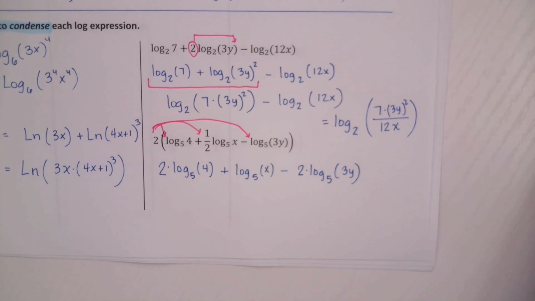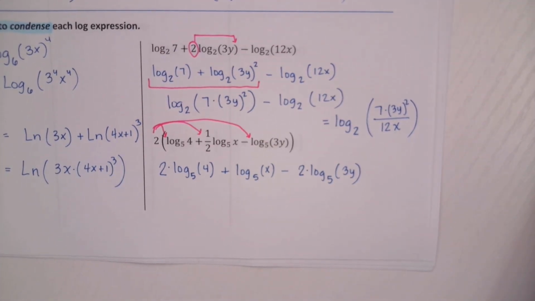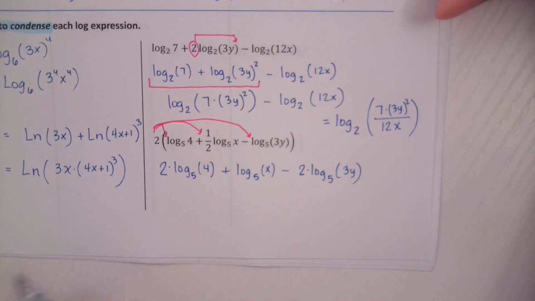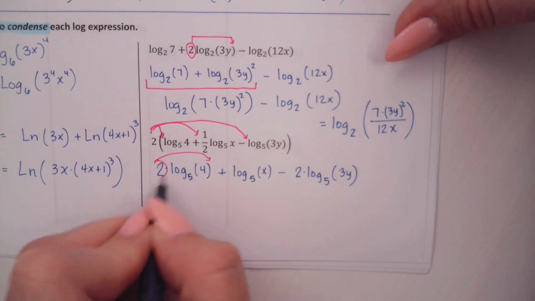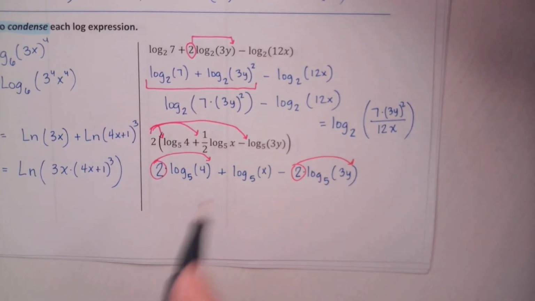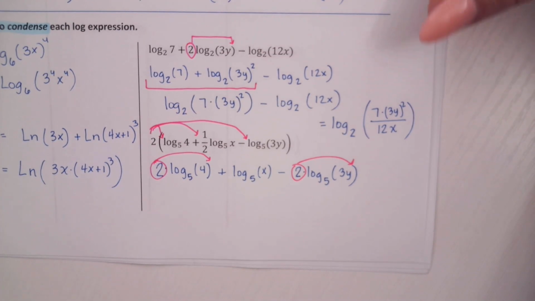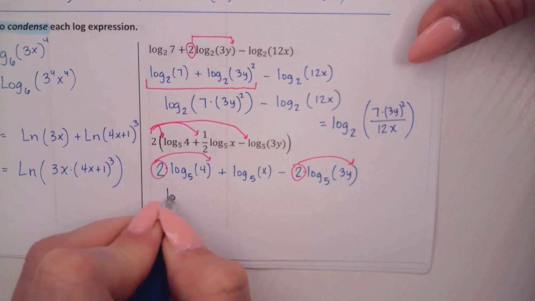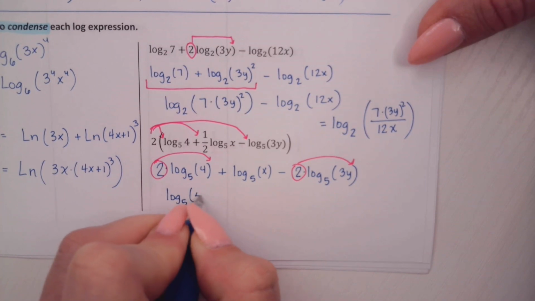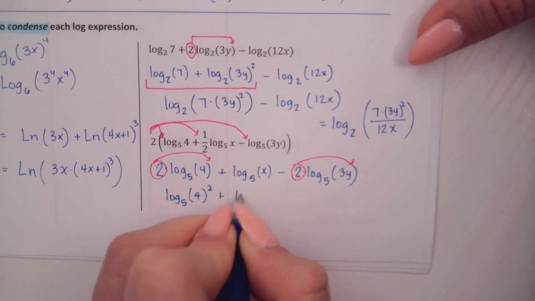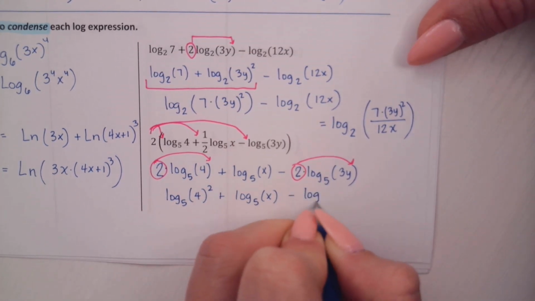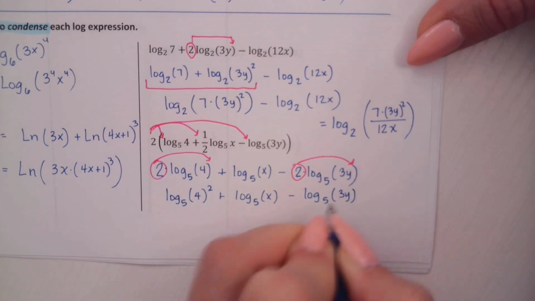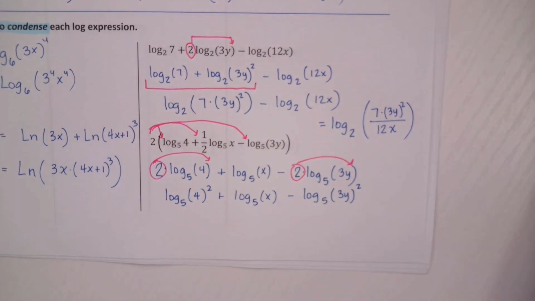What should we simplify next? The powers. Right. I'm going to start by putting any coefficient back as an exponent. So this 2 is going to go back and be an exponent, and this 2 will go back and be an exponent as well. And so we'll have log base 5 of 4 squared plus log base 5 of x minus log base 5 of 3y, that whole quantity squared. Okay, got that. Then what?